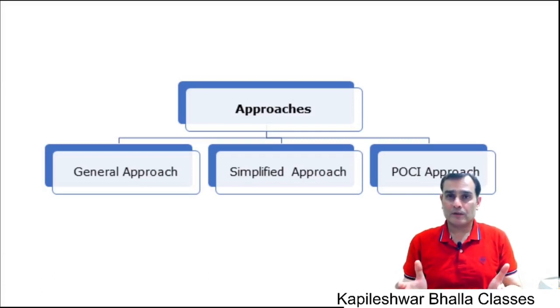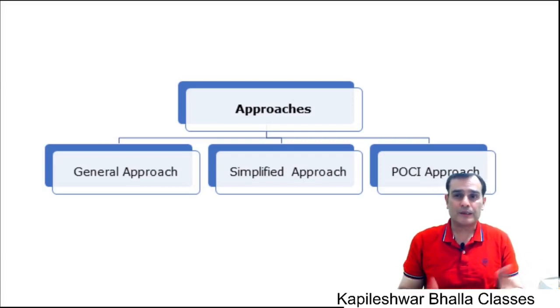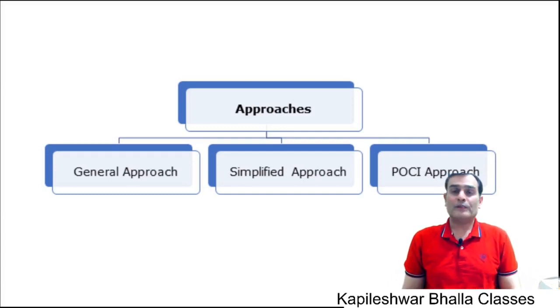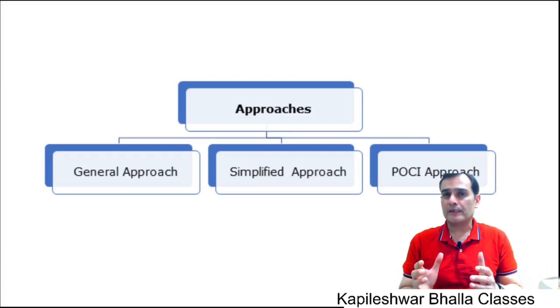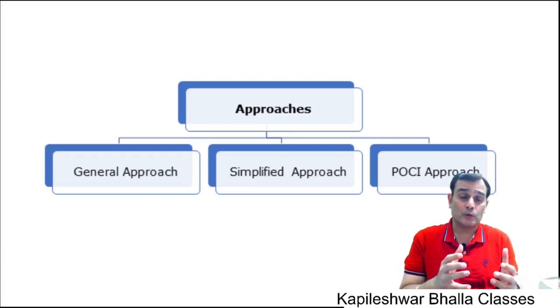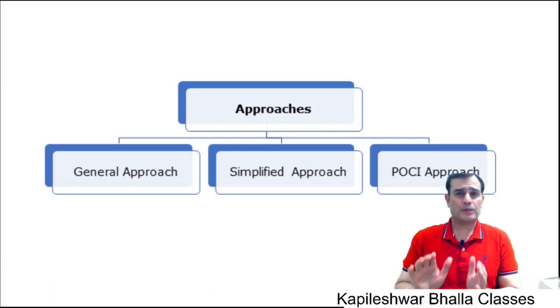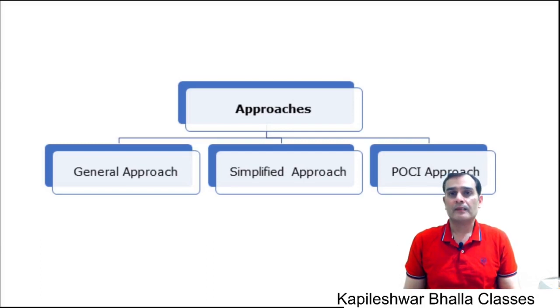Now, what are these approaches all about? Let me give you a very basic input on them. When you look at a financial asset, we need to first of all decide whether it's going to be covered under a general approach or under a simplified approach. Let's not talk of a POCI approach because that's a very specific kind of category. So basically, from an examination point of view, the choice is in terms of deciding a general or simplified approach. Is it a matter of choice which approach the company would apply? Of course not. So are there any guidelines given in Ind AS 109 which tell me which kind of approach would be applied to which particular financial asset?